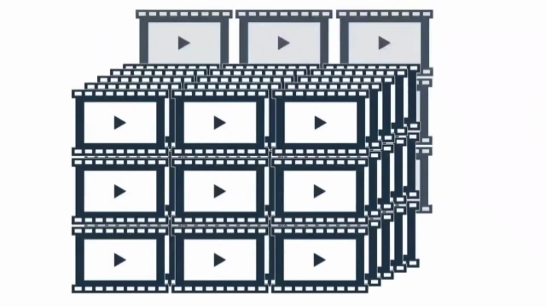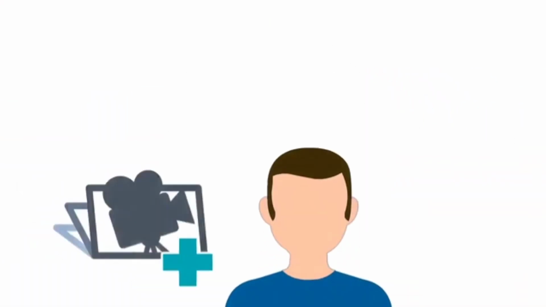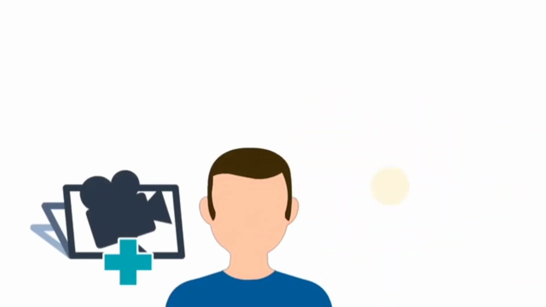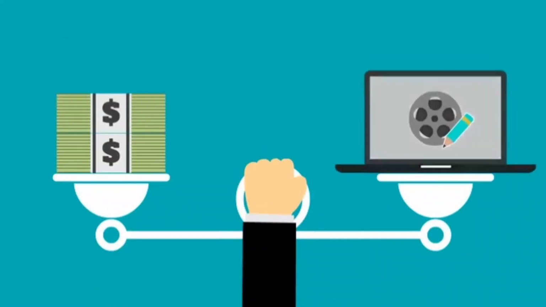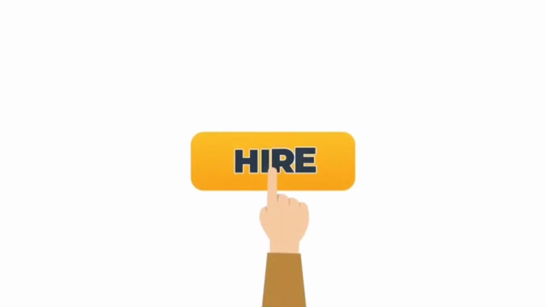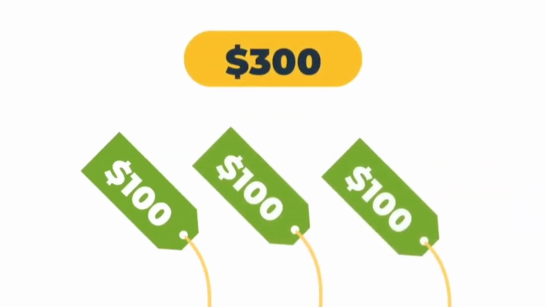You get 200 ready-made scene templates which allow you to make all kinds of videos by simply swipe and snap. With Vidently, you no longer need a special video tool to create a video or spend hundreds of dollars for a specialty software that takes days to learn. Or even worse, hire an outsourcer and pay thousands of dollars for your next video. A single minute of finished, edited video can easily cost you $300 to $500 or more.